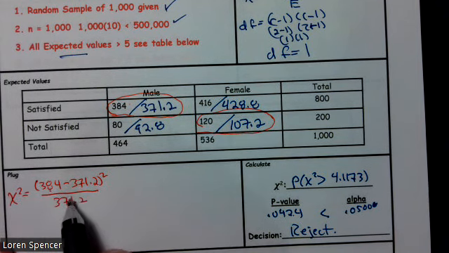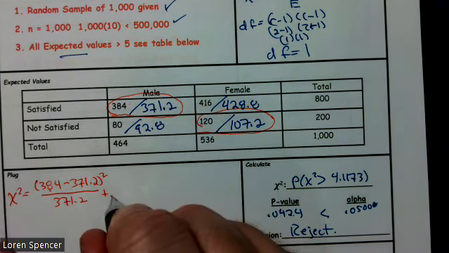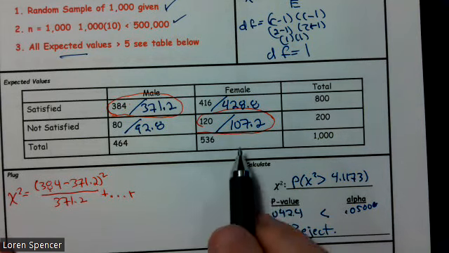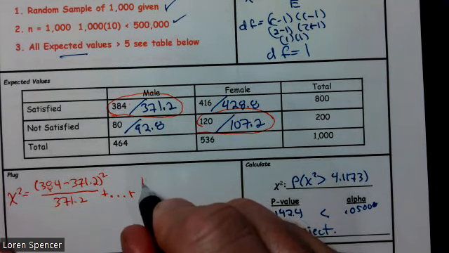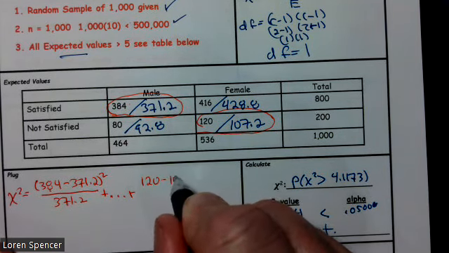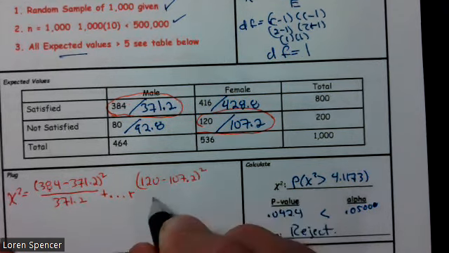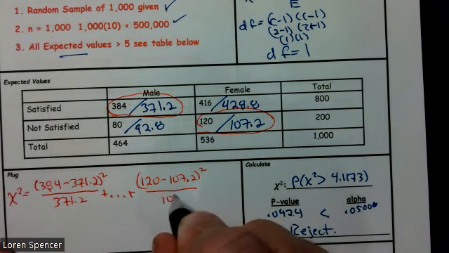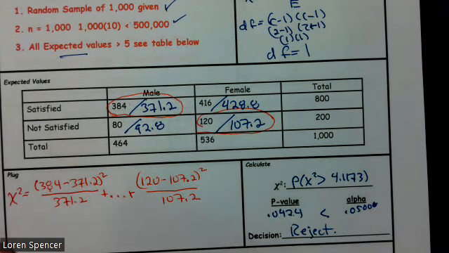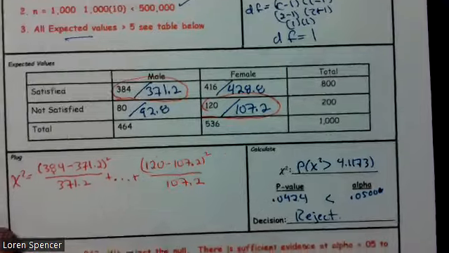Observed minus expected over expected. That's the first one, plus dot dot dot, plus the last one: 120 minus 107.2, squared, over 107.2.